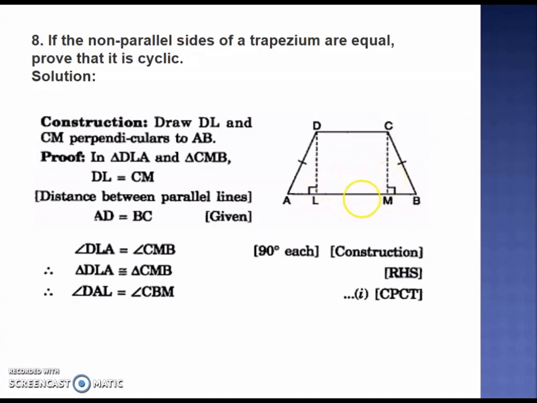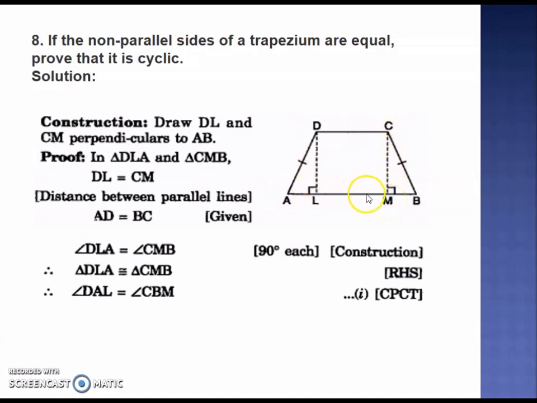Now if you consider these two triangles, that is DAL and CBM, you can prove them congruent by RHS, because right angle in both, hypotenuse is equal, it is already given to you, and DL and CM are equal because they are the heights of a trapezium. So they will be equal.